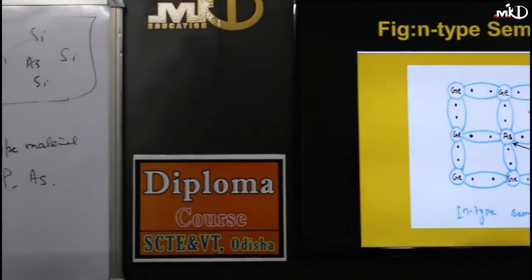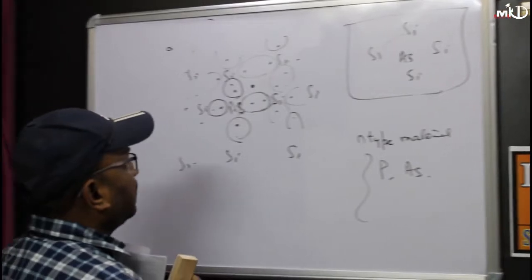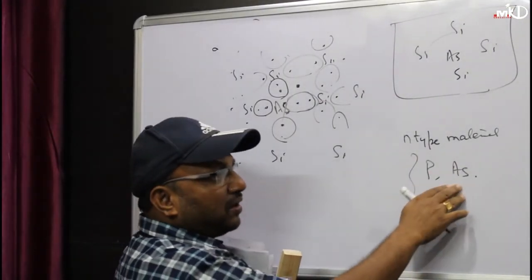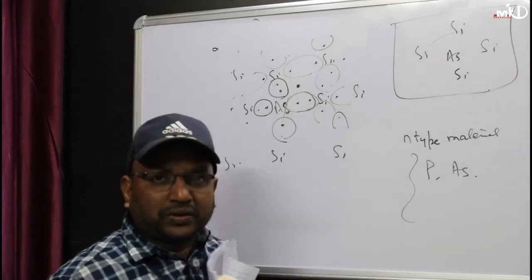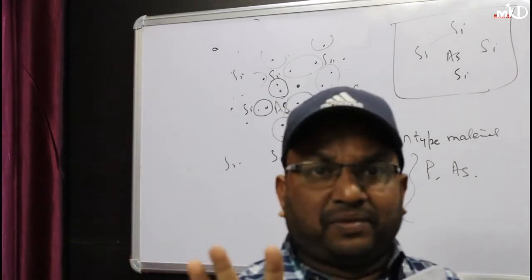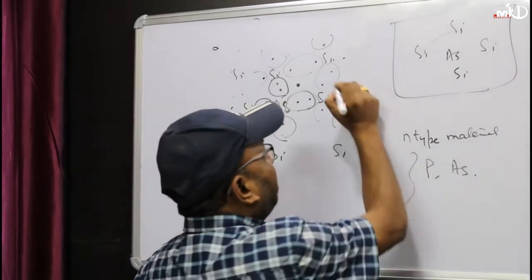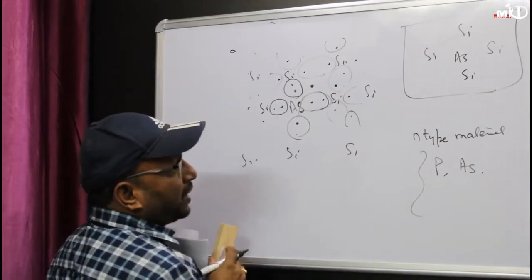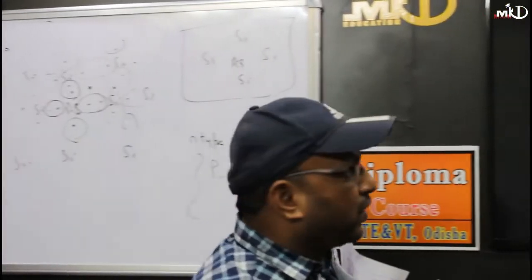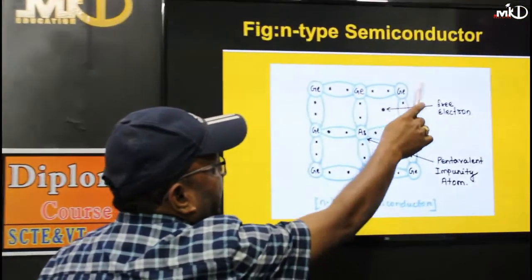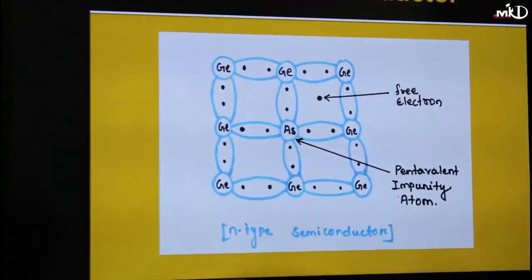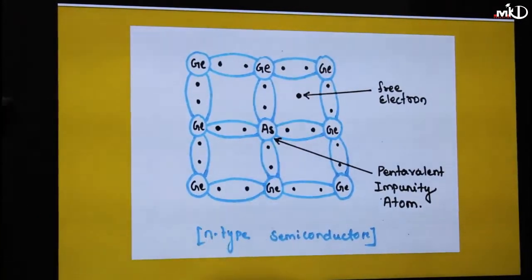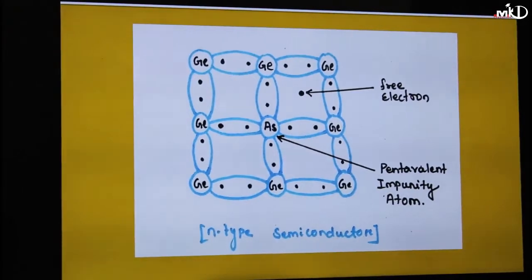Hence, I can tell that to make an N-type semiconductor, you can add phosphorus or arsenic or antimony, or those atoms having the valence equal to 5. Because of the 5, I can get an extra electron. Now, since this has an extra free electron, it can easily donate this free electron for the conductivity.